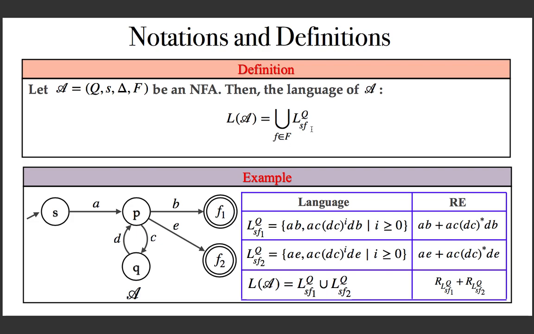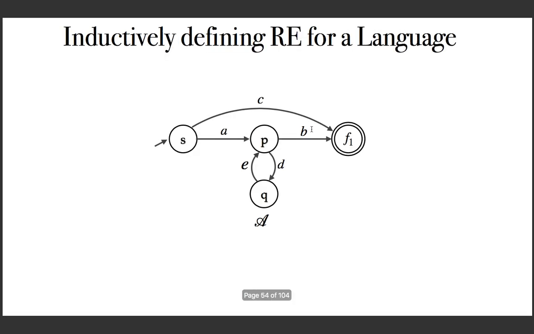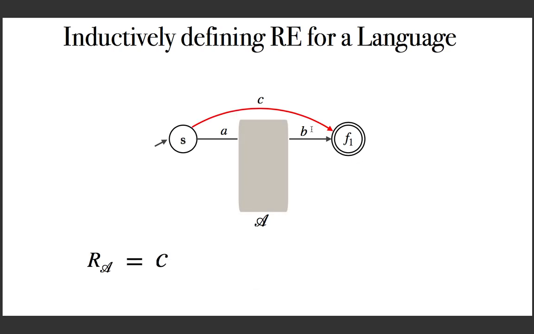And before formalizing the algorithm, consider how you can incrementally build the regular expression using an example. Here is a regular grammar represented by an NFA. So how will you inductively or incrementally build the regular expression? First what you do is you hide all the intermediate states.